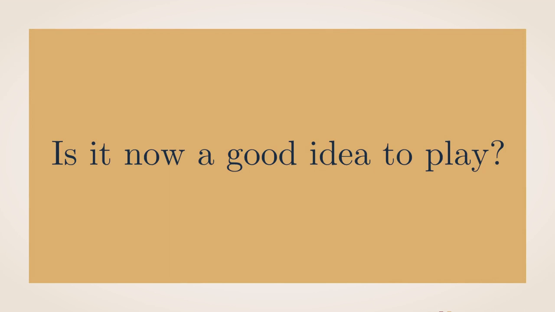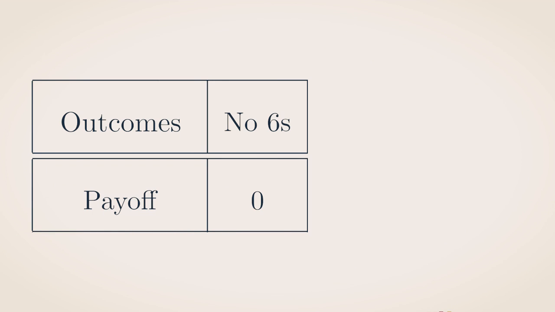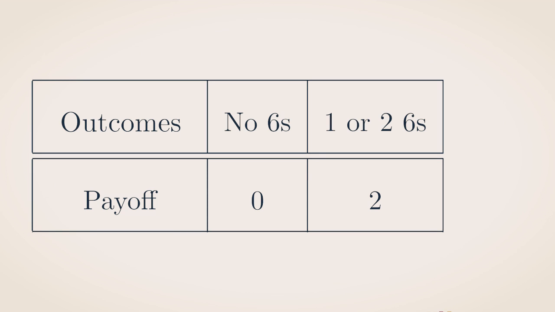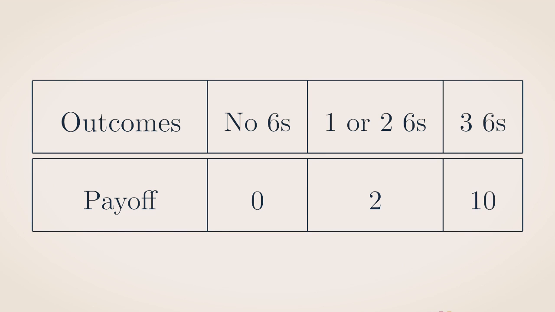So now there are 3 possible outcomes for this game, assuming you bet $1. The first outcome is that no 6 appears, in which case you get nothing. The second outcome is that 1 or 2 of the dice come out on a 6, in which case you win $2. And the third outcome is that all 3 dice come out on 6, in which case you win $10. What we need to do to see whether you should play this game or not is to calculate the probability of each outcome and multiply those probabilities by the respective payoffs and add it up.